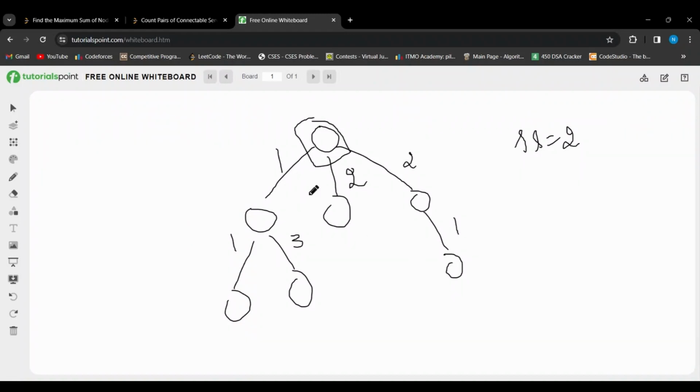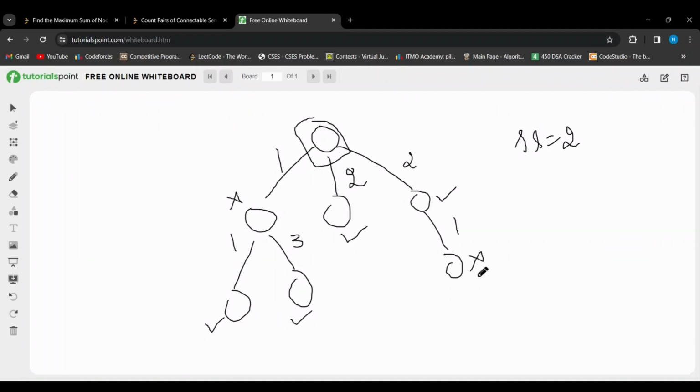Okay, so for this branch, this node is having a distance of 1, which is not a valid distance. So we discard this. But this node is having a distance of 2, and it is a valid distance. So we mark this. Similarly, this node is having a distance of 4. So we mark this. This node in this branch is having a distance of 2, which is a valid distance. So we mark this. This node is having a valid distance, but this node is having a distance of 3, which is not divisible, and hence we cross it.